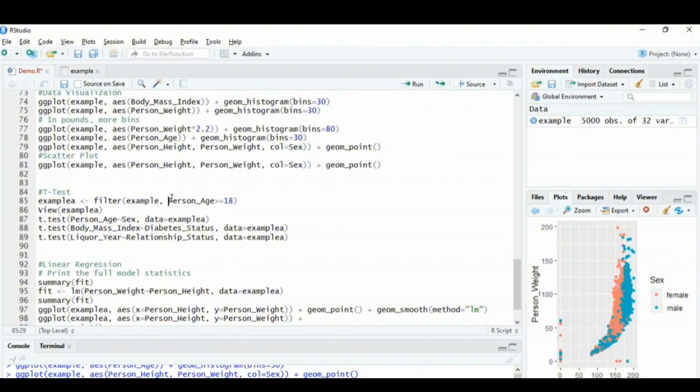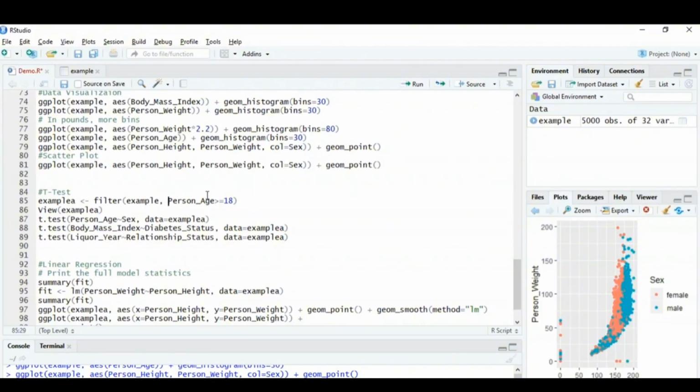So I've just mentioned person's age to be greater than or equal to 18. After that, the complete data would be assigned to a different variable, that is example A, right? So that's how you can filter the data set. Now if you have any question that, why have I filtered this data set? Well, this is just a precaution measure to prevent us from making any mistakes downstream when we keep analyzing the data, right?